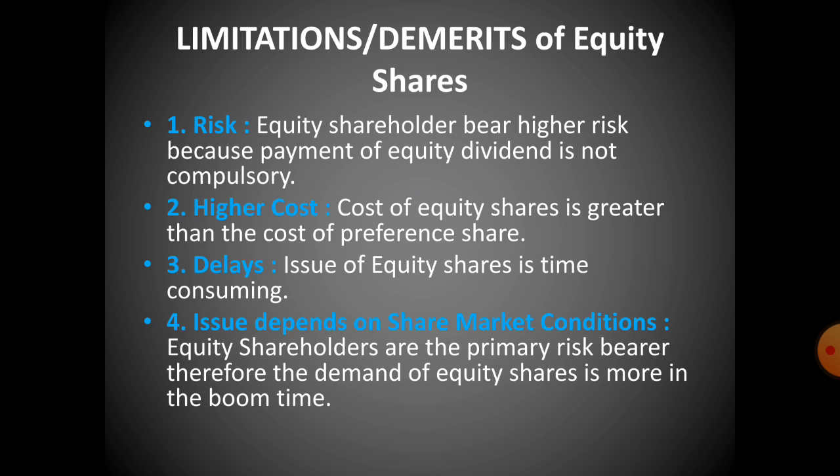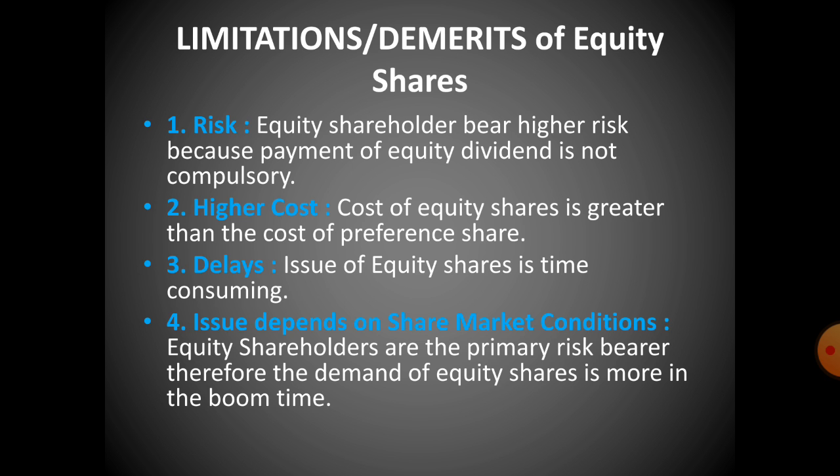First one, risk. Equity shareholders bear higher risk, because payment of equity dividend is not compulsory. Means there can be a situation where they are not paid. Higher cost: the cost of equity share is greater than the cost of the preference share. Means if the preference share's cost is rupees 10, then the cost of equity share would be 20 rupees.